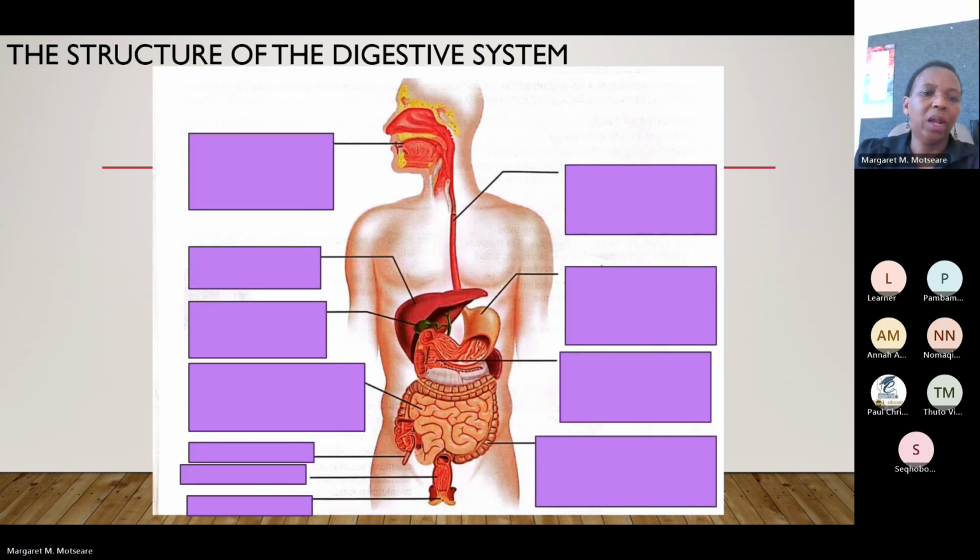And then let's look at this diagram here. This is the structure of the digestive system. The digestive system is made up of the mouth. The teeth chew and crush the food. It means inside the mouth we have what? We have the teeth. So the function of those teeth is to crush the food so that it can be in small particles. The tongue moves the food inside the mouth and mixes it with saliva.